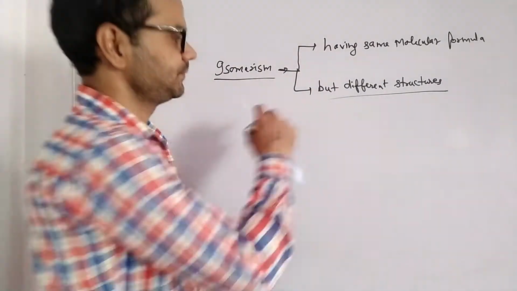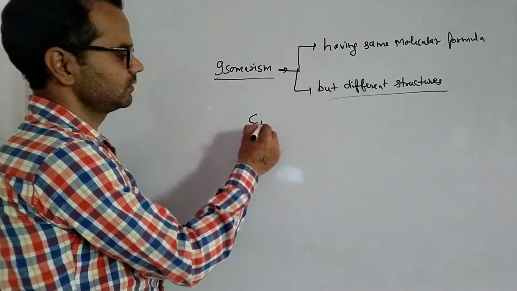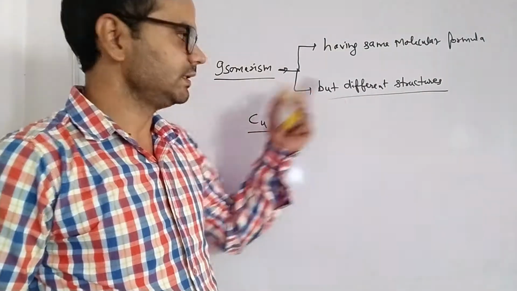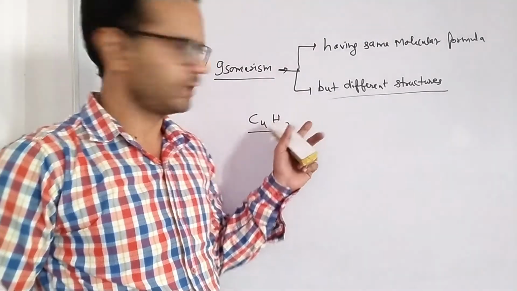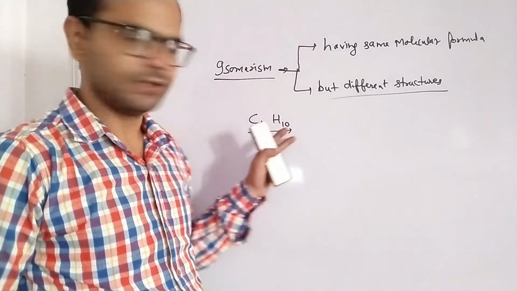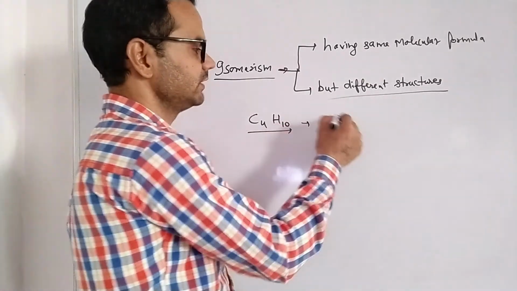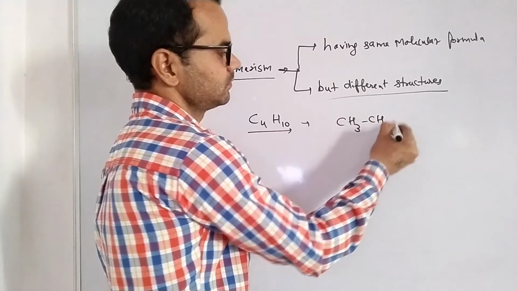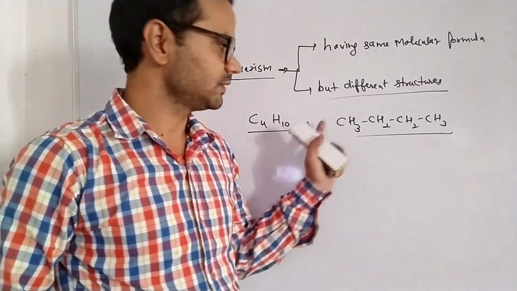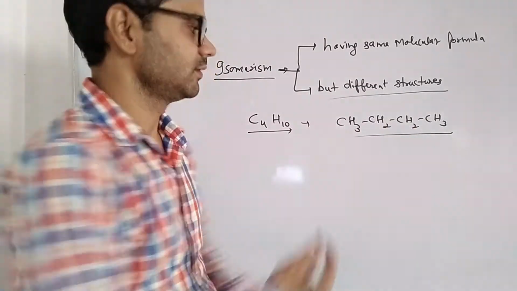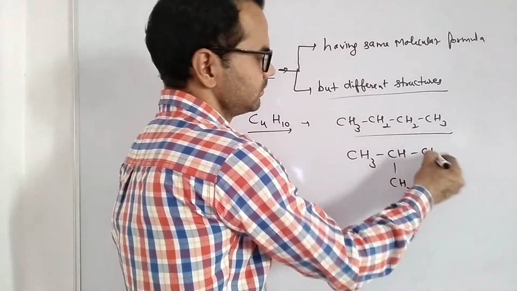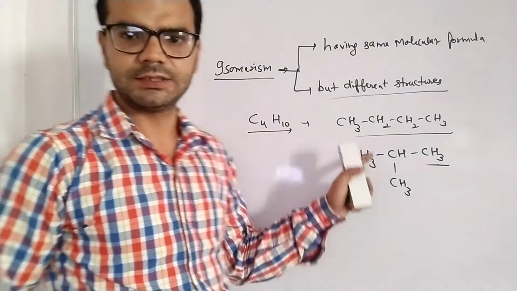For example, we have a formula C4H10. Later on in this chapter, we will give the names also, IUPAC nomenclature. But for example, we have C4H10. I can represent this in 2 ways. 4 carbons in a straight manner, and 4 carbons arranged with branching.